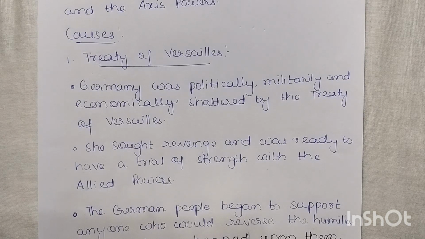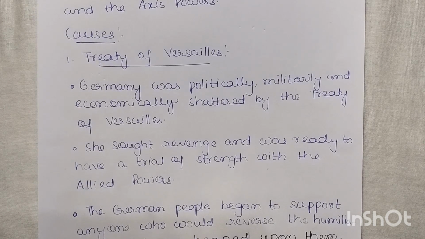Adolf Hitler was a German politician and the leader of the Nazi party, and he gave importance to the state, not the individual.